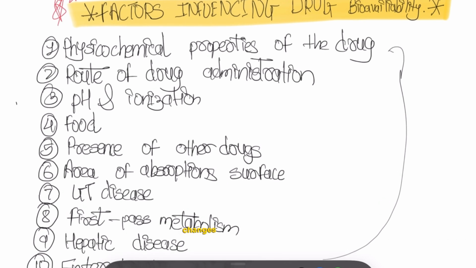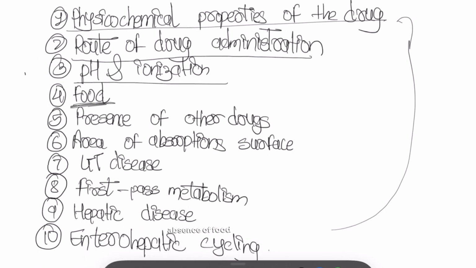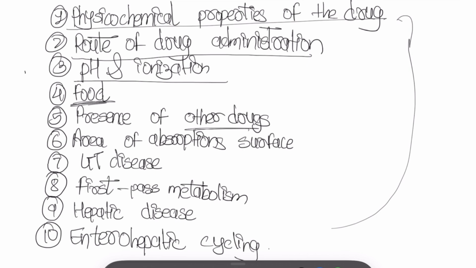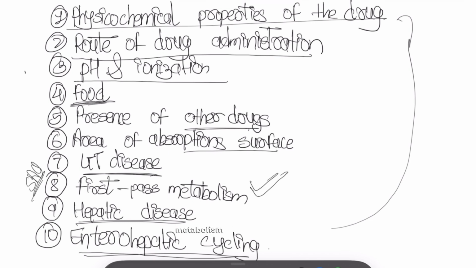First is physicochemical properties. Second is route of the drug administration. Third is pH and ionization. Fourth is presence or absence of food. Fifth is presence of other drugs. Sixth is area of absorption surface. Seventh is GIT disease. Eighth is first pass metabolism. Ninth is hepatic disease. 10th is enterohepatic circulation. The most important, which is usually asked as an SAQ in exams, is first pass metabolism.